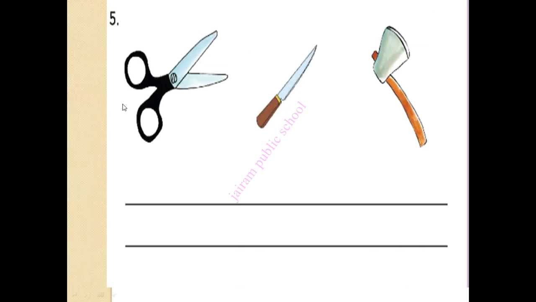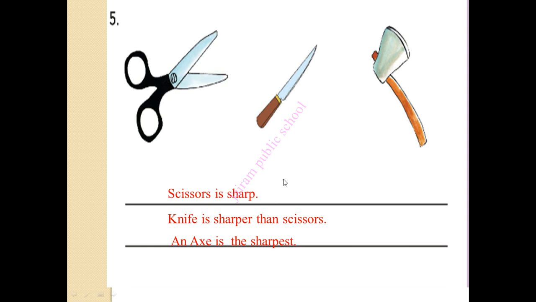Now you can see the sharp objects here. Which one is sharpest? Scissors is sharp. Knife is sharper than scissors. The last one, an axe, is the sharpest. Children, you may write all this in your studio as well as in your companion book.